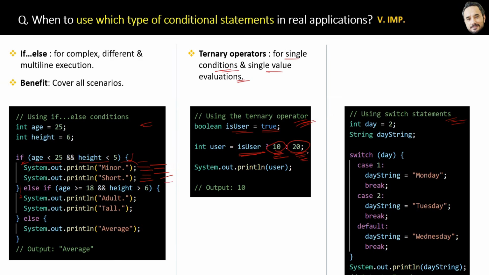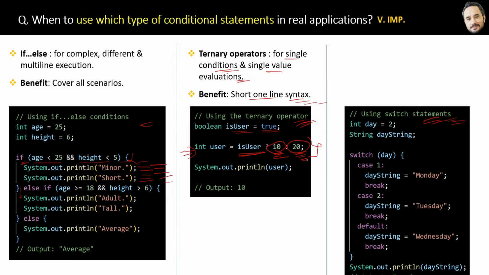Multi-line will be very dirty code, right? But the benefit of the ternary operator is that it gives a very short one-line syntax for simple conditional statements. Otherwise you have to write 3-4 lines of code in the if-else condition for writing this same thing, right? Great. Now the third type of conditional statement is the switch statement, and here is the sample code.